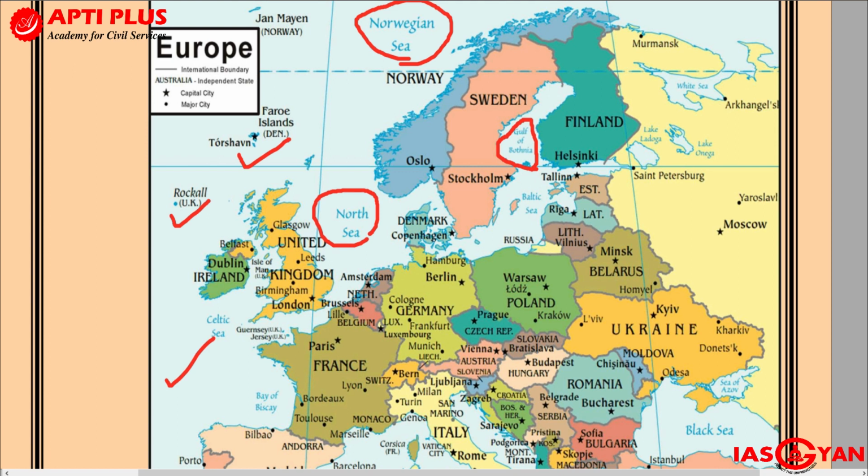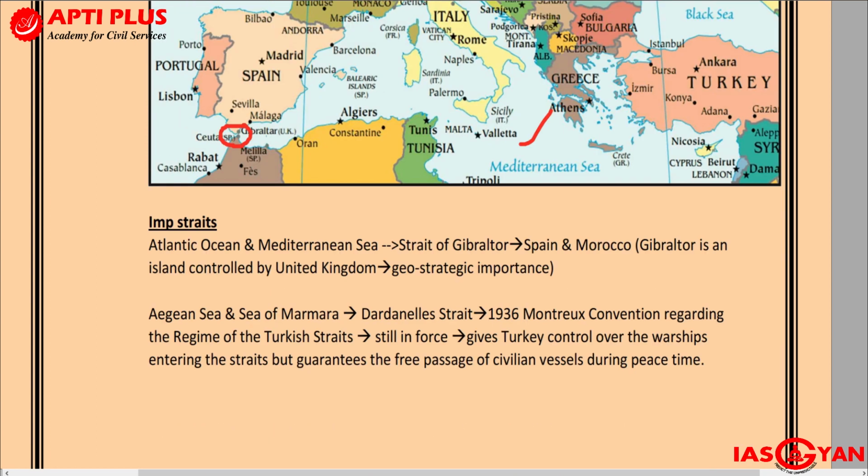Now the next thing that we were looking at is straits. First of all, what is meant by a strait? A strait is a narrow stretch of water which connects two larger water bodies. Similarly, when you have a narrow stretch of land which connects two large land masses, it will be called an isthmus. So please understand, the land equivalent of a strait is what is called an isthmus.